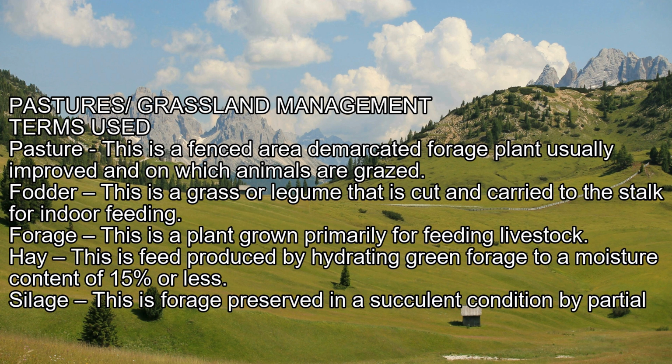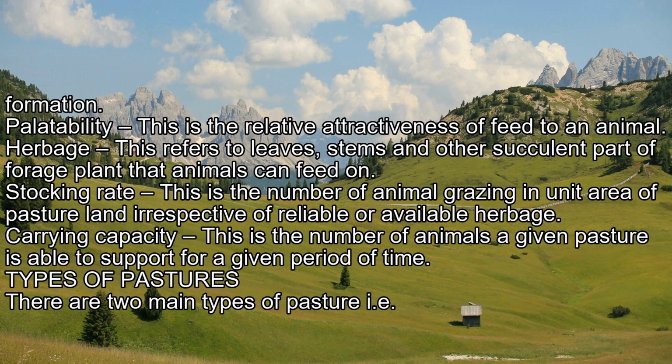Hay: this is feed produced by dehydrating green forage to a moisture content of 15% or less. Silage: this is forage preserved in a succulent condition by partial fermentation. Palatability: this is the relative attractiveness of feed to an animal. Herbage: this refers to leaves, stems, and other succulent parts of a forage plant that animals can feed on.